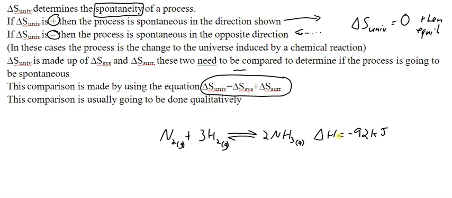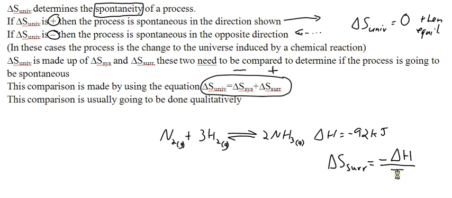Now, when it comes to the change in entropy of the surroundings, we can apply the equation: change in entropy of the surroundings is equal to negative delta H over T. With the actual delta H value being negative 92, when we take the opposite of a negative 92, we're going to have an actual positive value for the entropy of the surroundings.